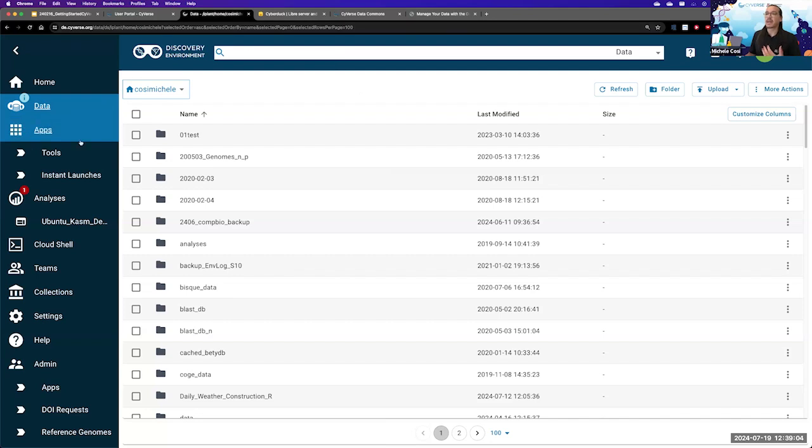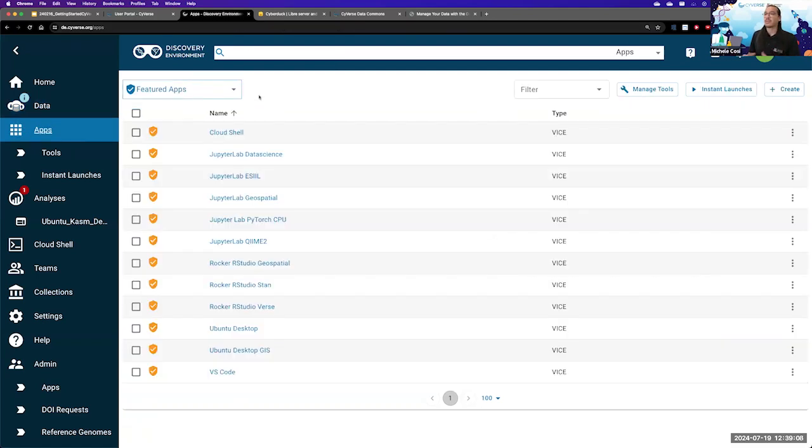CyVerse allows you to launch a number of apps. Applications are where CyVerse shines, and where it allows you to set a specific amount of RAM and CPUs, for example, for a specific Jupyter Lab, such that it can scale up.